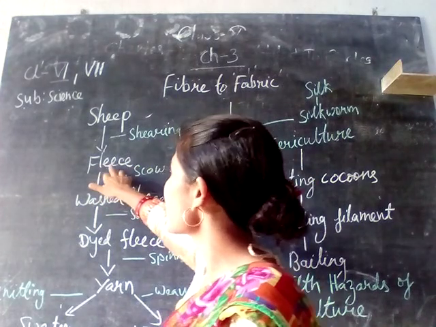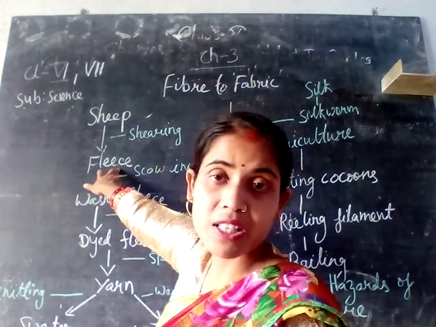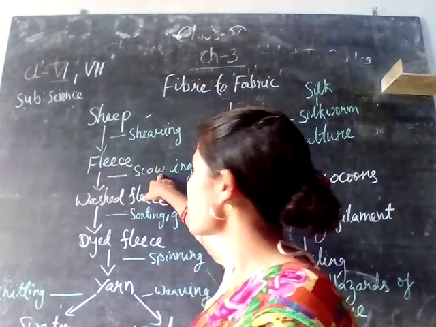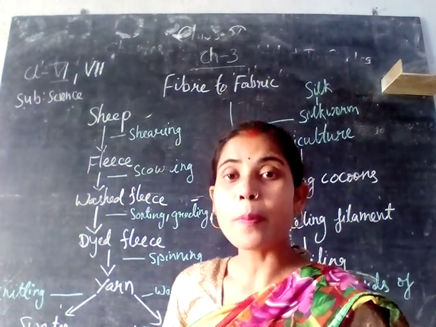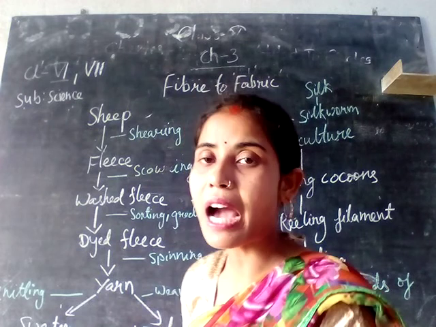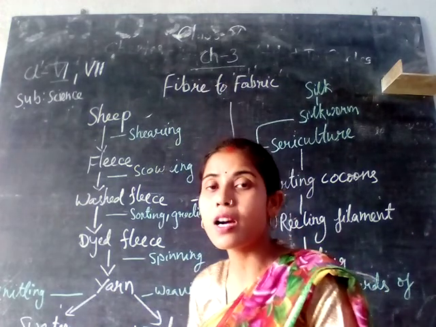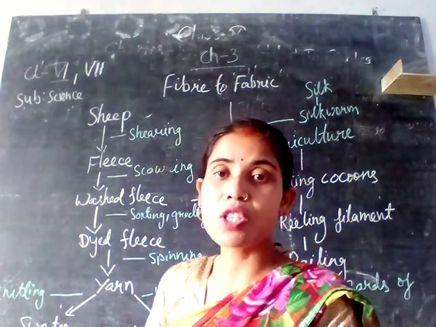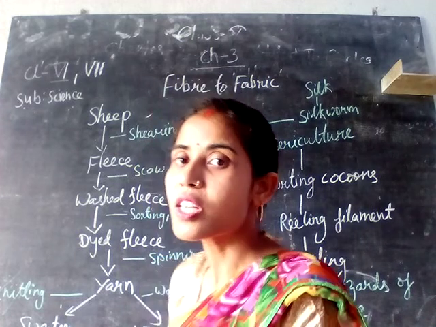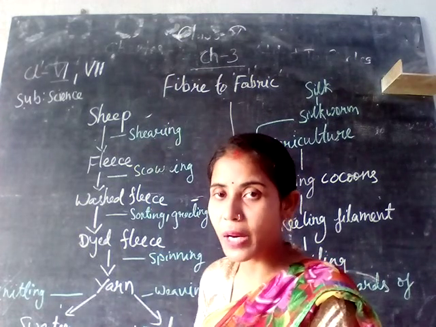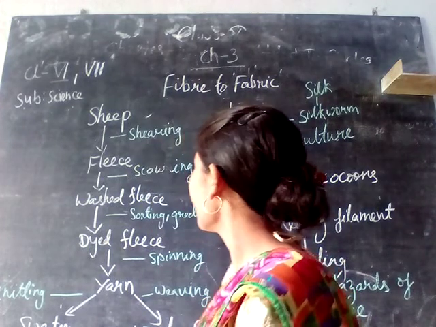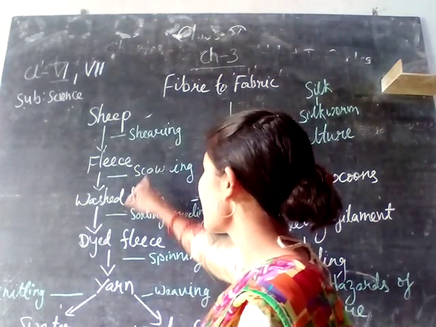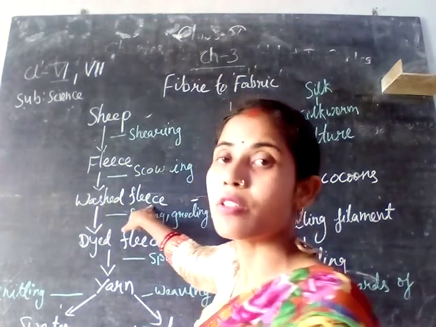The next process is scouring. The fleece is obtained, that means the hair is obtained, and then scouring is done. Scouring is the process of properly washing the fleece. After the hair has been removed from the body of the sheep, the fleece is washed properly so that all the germs and bacteria are removed from the fleece. So scouring is the washing of the fleece.